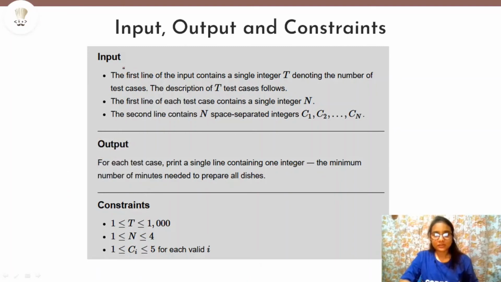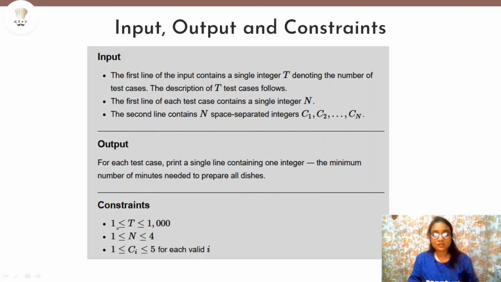Now talking about the input, output and constraints. As usual, for the input, the first line will be the number of test cases. Then for each test case, we'll be given the number of dishes n, and in the second line the time required to prepare each dish, as space separated integers. The output is a single line with a single integer, which tells us the minimum number of minutes required to prepare all the dishes.